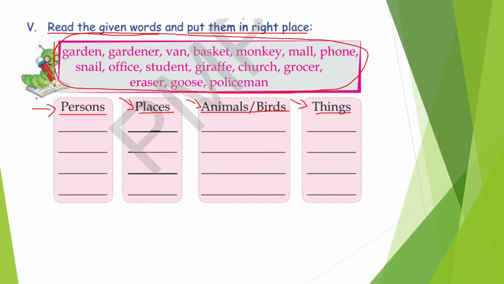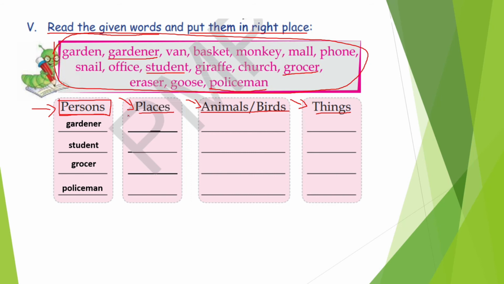Alright, so let's find out naming words of persons. How many naming words of persons are there? For example, gardener. Yes, here we have gardener. Then student. Yes, we have student. Then grocer. We have grocer also. Then we have policeman. We have policeman also here. So all these are naming words of persons.